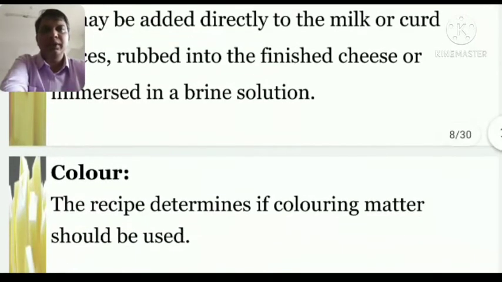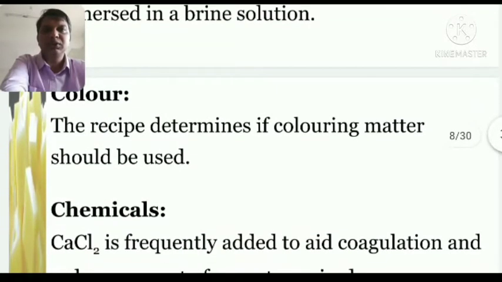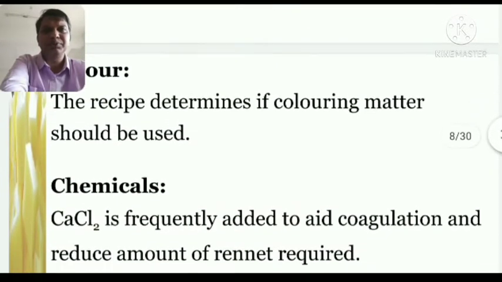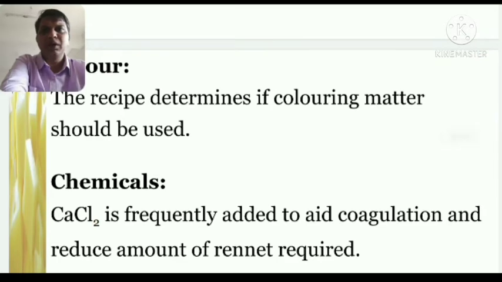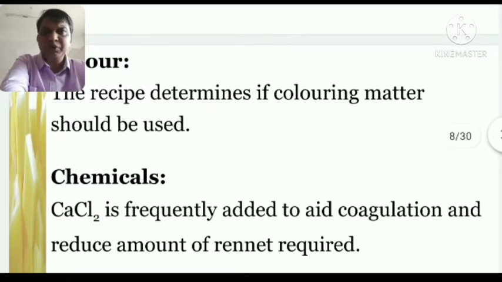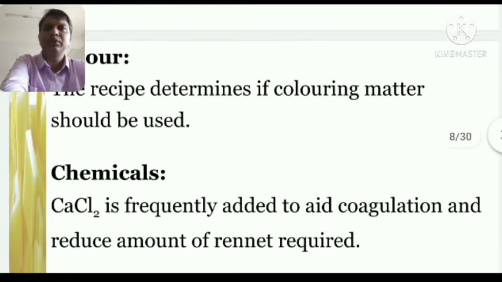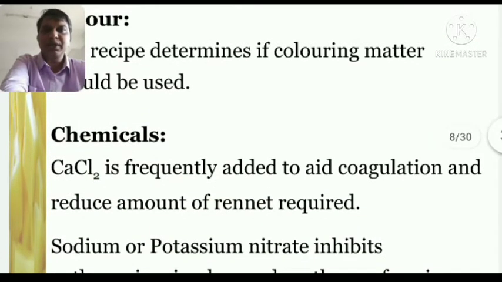Okay. The next is the color. The recipe determines if coloring matter should be used. Color totally depends on what type of cheese we are going to produce. Generally too much color is not suggested. Natural colors which come out after the coagulation are preferable, but for the uniqueness of some items or for some traditional cultures, they add colors. So these are all the major ingredients which we require and their work in making a cheese.